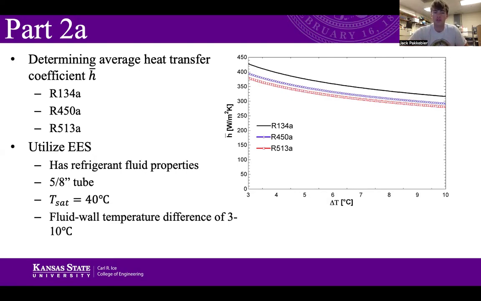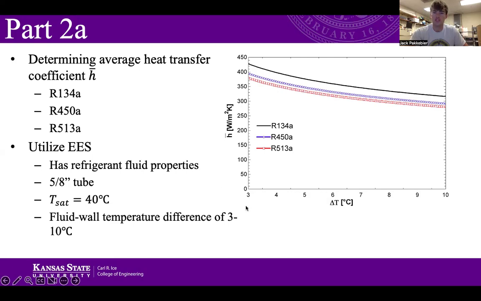We'll be considering a 5/8 inch singular horizontal tube, and a saturation temperature of 40 degrees Celsius. Then what will be varying is the fluid to wall temperature difference, and we'll be varying this from 3 to 10 degrees Celsius. Taking all that into account and putting it into EASE, these are the initial results we get.